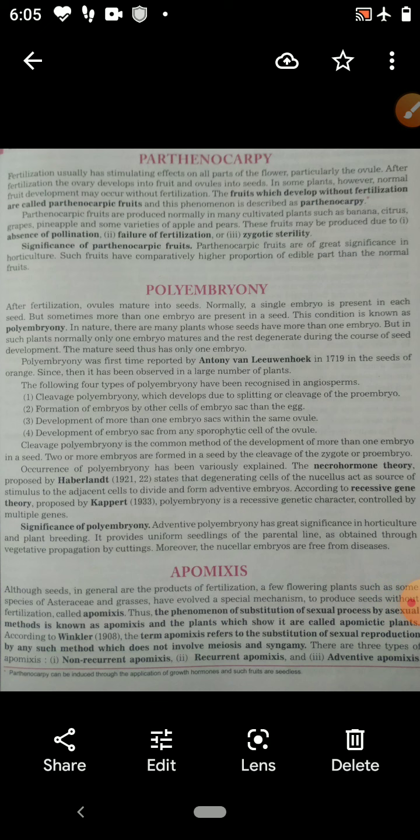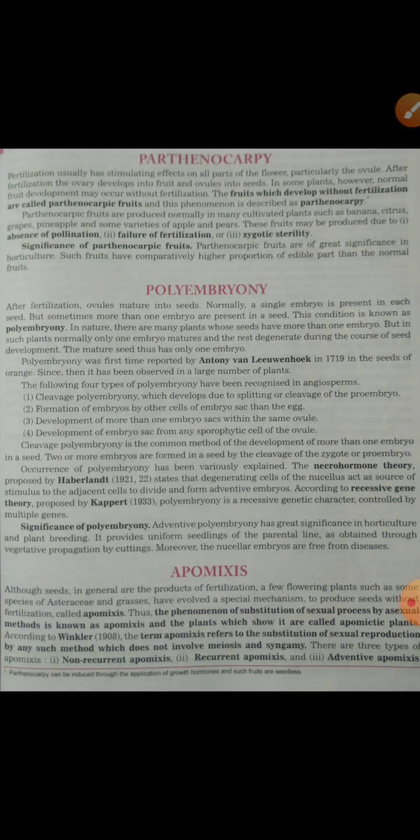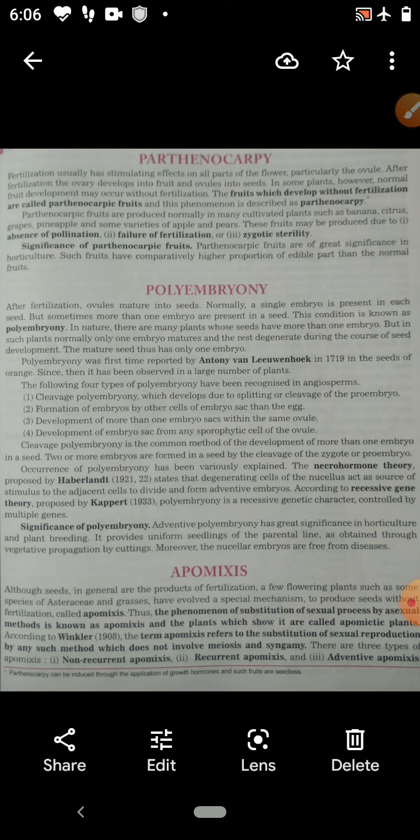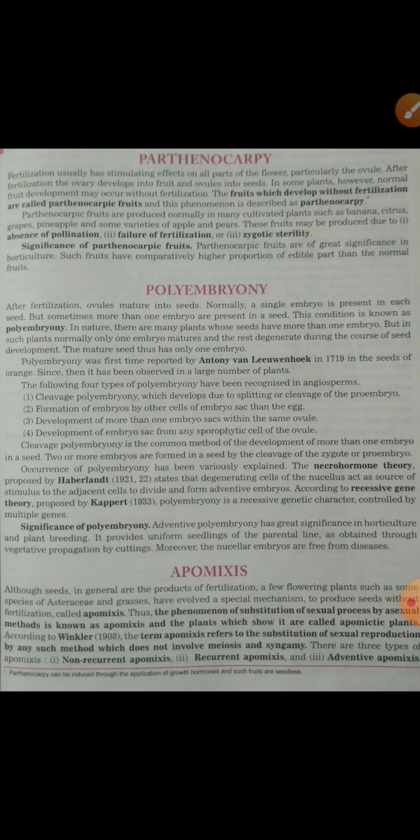Parthenocarpic fruits are produced normally in many cultivated plants such as banana, citrus, grapes, pineapple, and some varieties of apple and pear. Parthenocarpic fruits are produced due to absence of pollination or failure of fertilization or due to zygotic sterility.